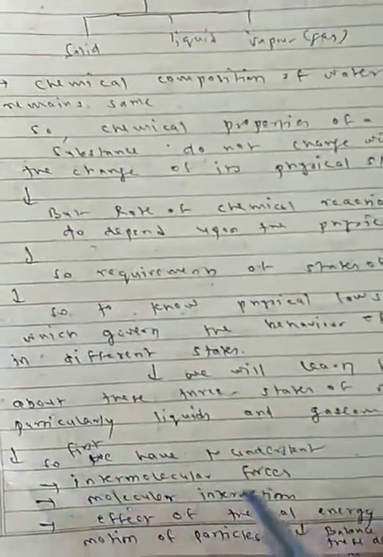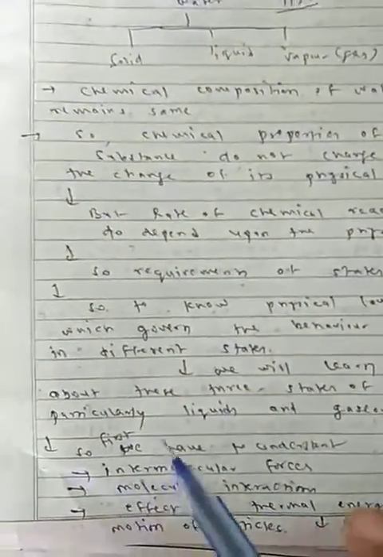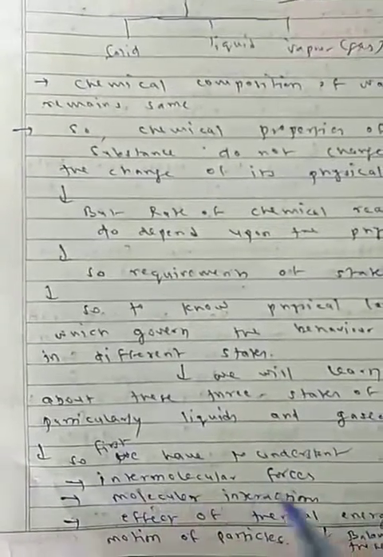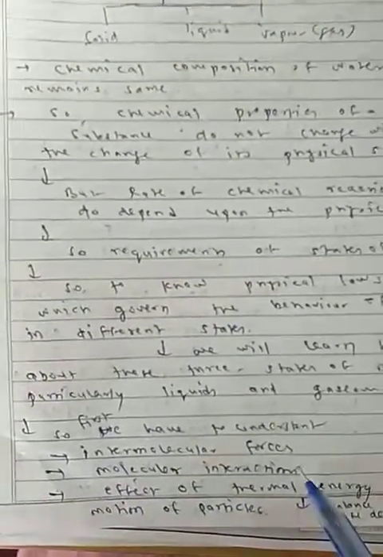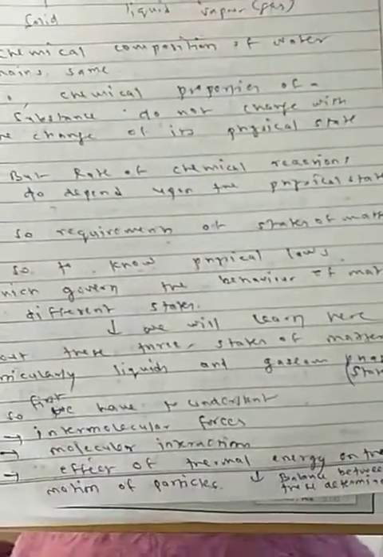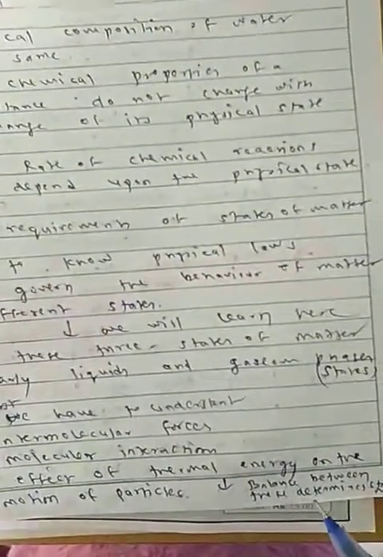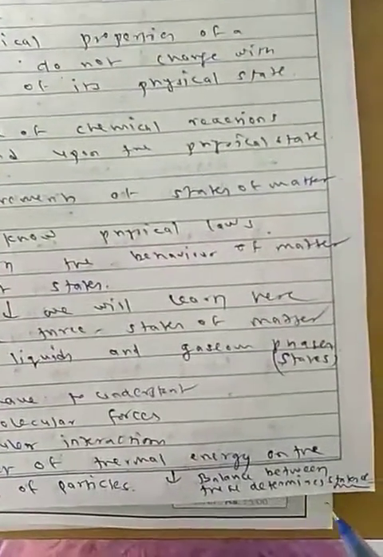First we have to understand the facts: intermolecular forces, molecular interaction, and the effect of thermal energy on the motion of particles. The balance between these determines the state of matter, whether it is in solid state, liquid state or gaseous state.